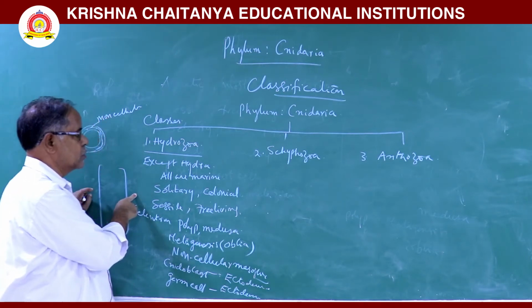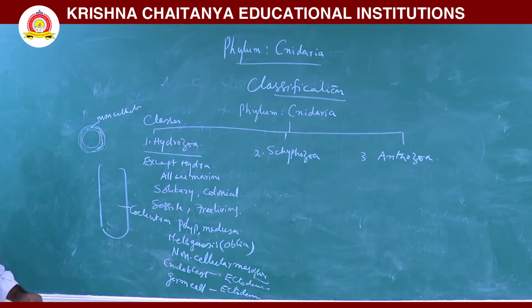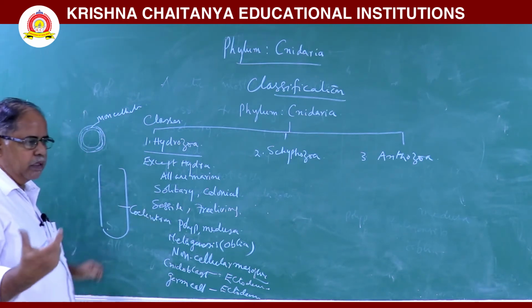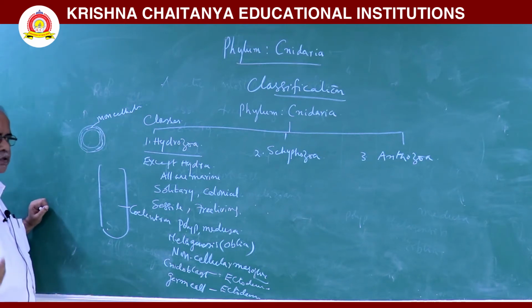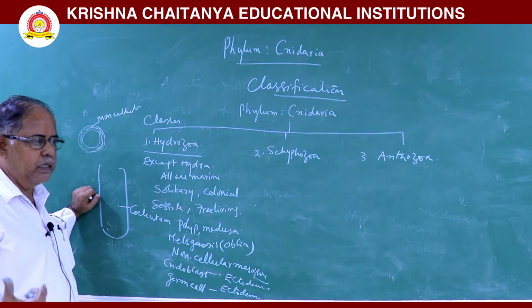These animals show polymorphism. Polymorphism means in one individual so many zooids are there. For example, Physalia, Halistemma, like that. In this one animal, so many zooids are there. Zooid means one individual. One individual is called a zooid. So that phenomenon is called polymorphism.